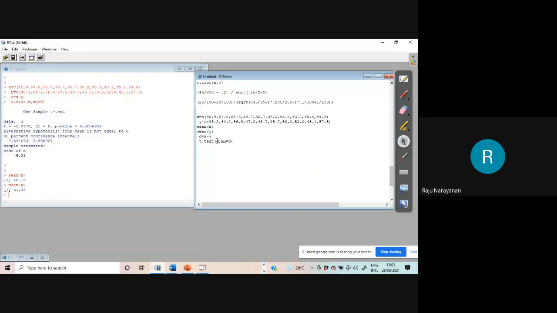Instead of mu is equal to 0, you can use x comma y comma paired equal to TRUE. Even T is enough.